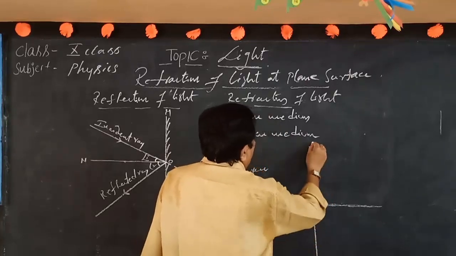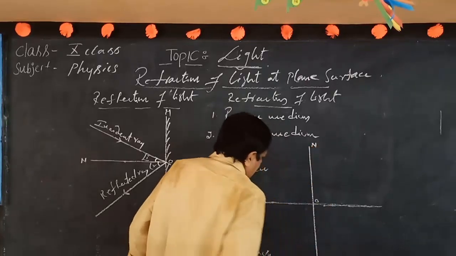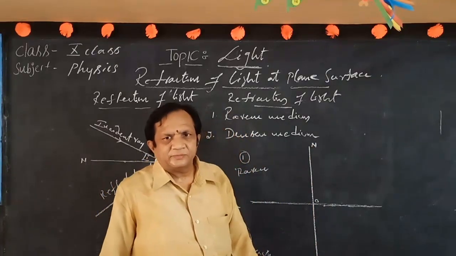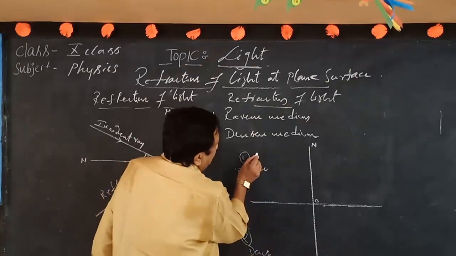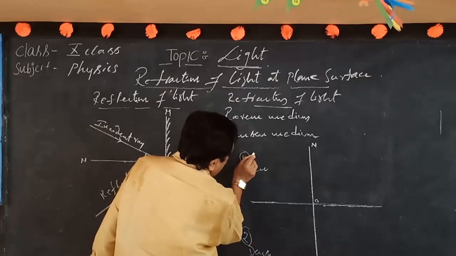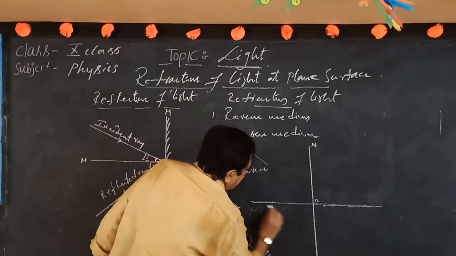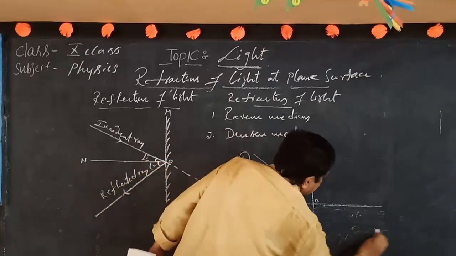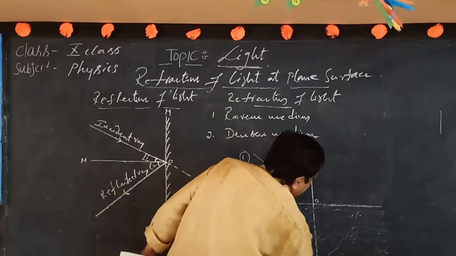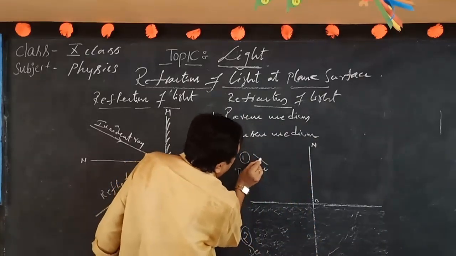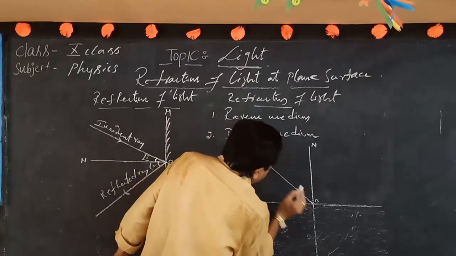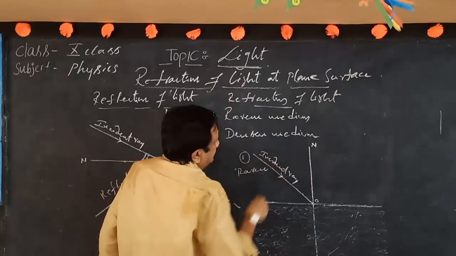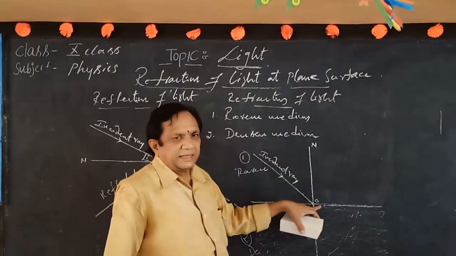For this we also plot one normal line, considered as O, N and N dash. In this medium also, this line will be prolonged, so it's taken as O, N dash. Now the light ray produced from the source is said to be the incident ray. Here also the incident ray is important. This incident ray touches the interface at the incident point.